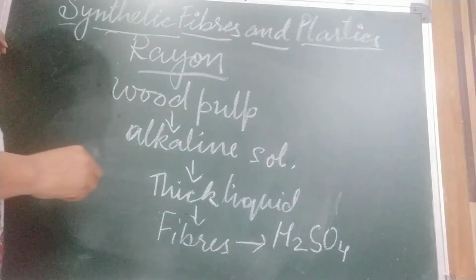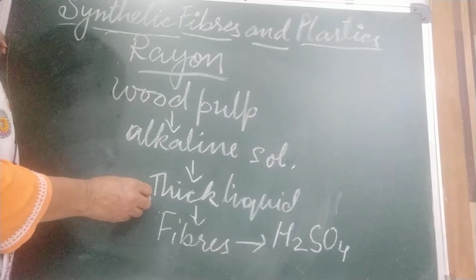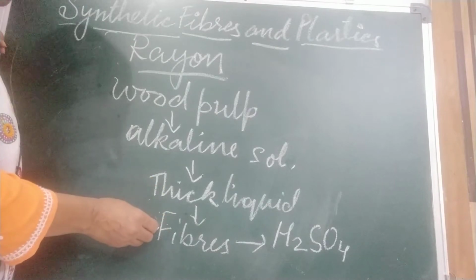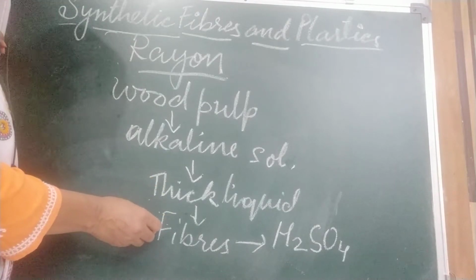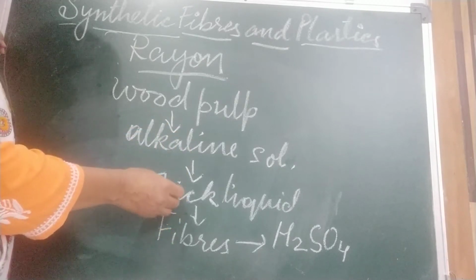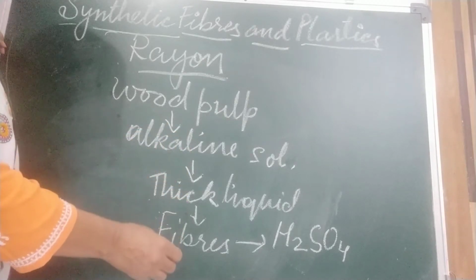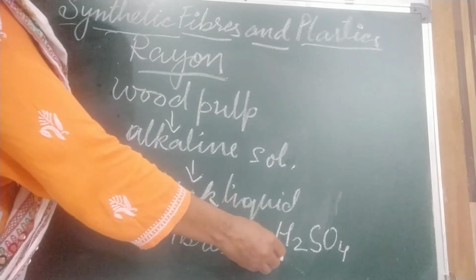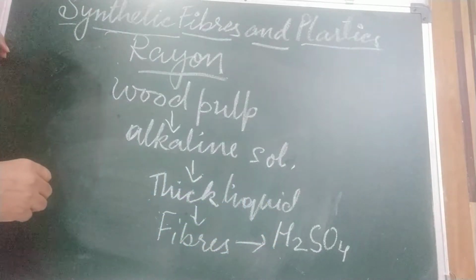Why do we soak the fibers in sulfuric acid? To harden them, because this thick liquid is soft. When the fibers come out, we first make them pass through sulfuric acid to harden.